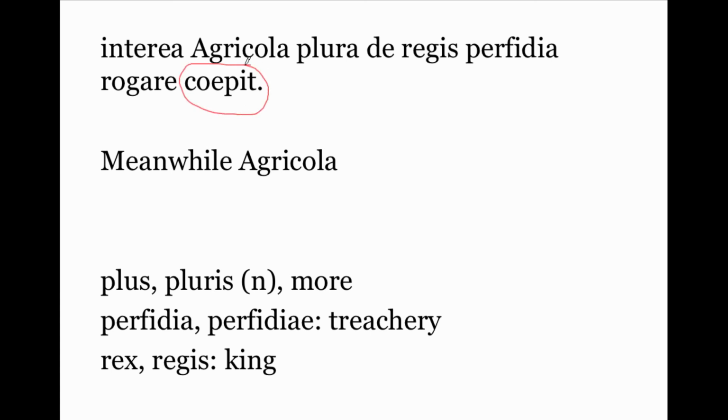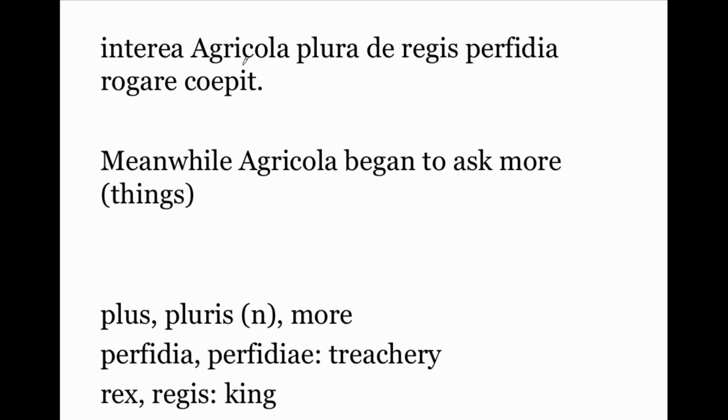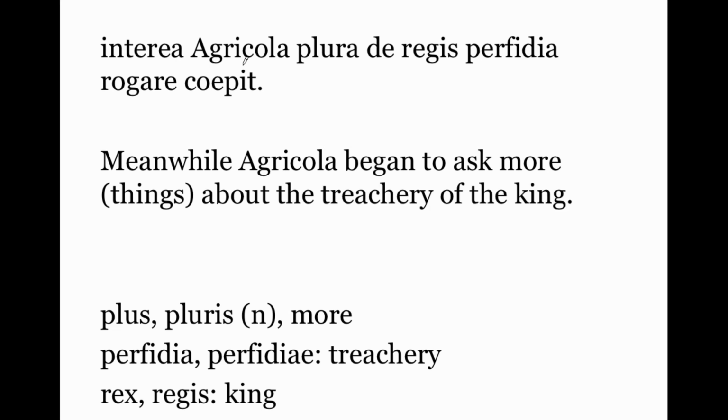Run all the way to your verb coepit. Coepit means began. What did he begin to do? He began rogare, to ask. What did he begin to ask? More things, plura. He began to ask more things de, about the treachery of the king. Remember, he believes Salvius, so he thinks the king has committed treacheries.